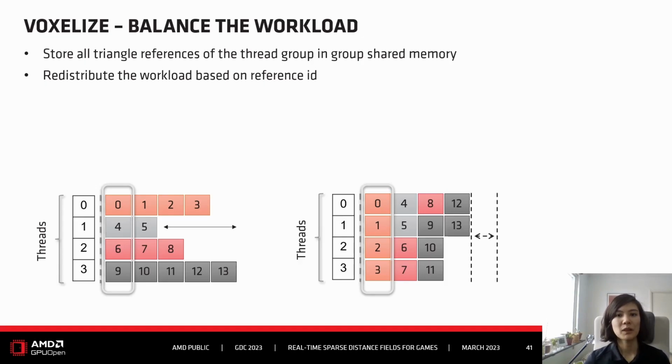Once all the references are stored in group shared memory, we let the thread abandon the triangle and just pick a reference based on the reference ID from the group shared memory. They just don't care which triangle it belongs to. In this way, all the references from the whole thread group get distributed to all the available threads.